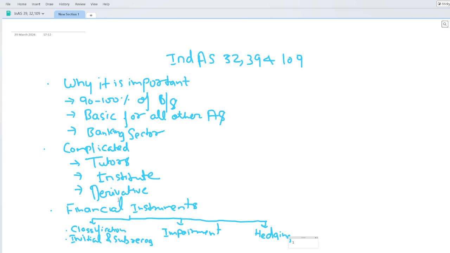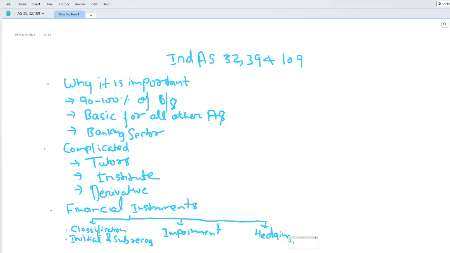So coming to the last point, the financial instruments. What does this accounting standard cover majorly? I've written it in three categories. The first is the financial asset, telling you about the financial instruments, their classification, and their initial and subsequent recognition. In the classification, for the financial asset you have fair value through P&L, then FVOCI, fair value through other comprehensive income, then the amortized cost. Similarly, in the financial liability you have fair value through P&L and the amortized cost. The designated concept is also there, which is very important.